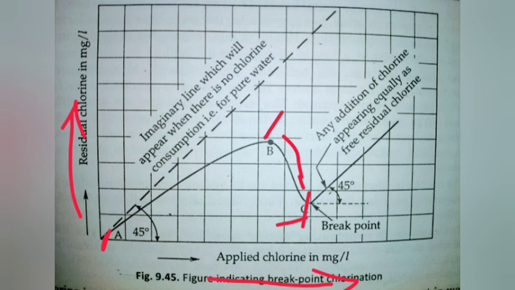From this point, whatever chlorine we are applying is coming out as free chlorine, so there is no further utilization of the chlorine. In all public supply schemes, chlorine is added up to breakpoint chlorination, and beyond this we just want 0.2 milligram per liter to appear as excess chlorine to take care of future contamination of the water. This is what we call breakpoint chlorination. This is the concept behind it.